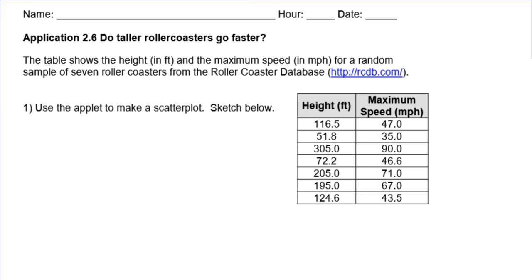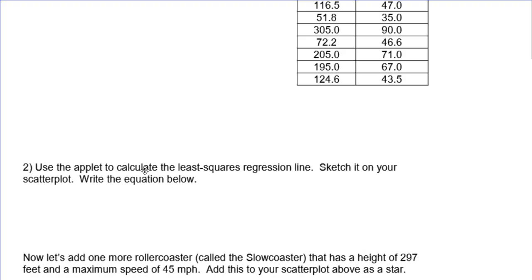You're going to practice all those ideas today on your application for 2.6. We have a set of roller coaster data, so do taller roller coasters go faster? You have a variety of heights and maximum speeds. You're going to use your applet to make your scatter plot and do an accurate sketch. So we want scales labeled with words and numbers. Based on that, you're going to calculate the least squares regression line using your applet, and then sketch that on the graph we used above, and also write the equation here. If you want to write it in words and symbolically, that would be fantastic.